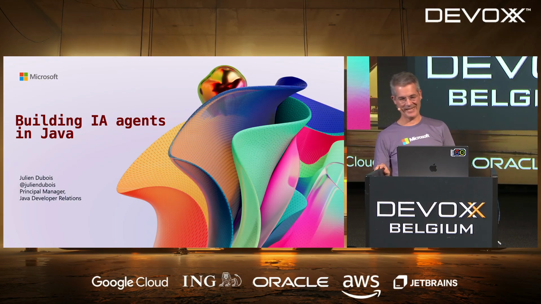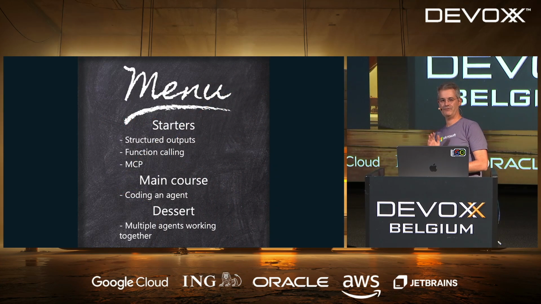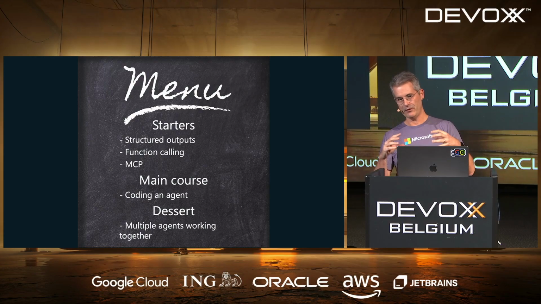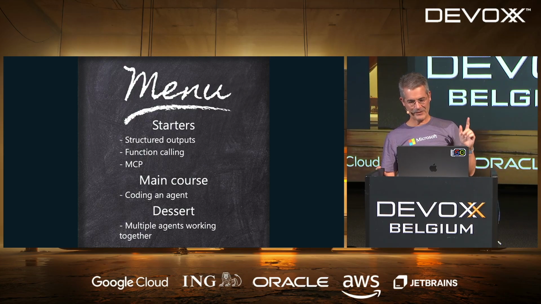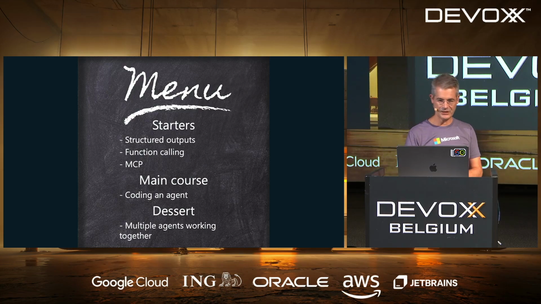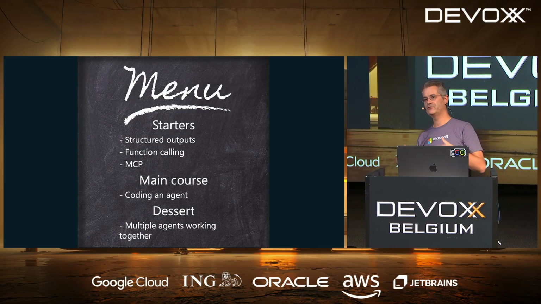So we're going to talk about AI agents in Java, including MCP. The menu for today: for starters, we'll talk about the building blocks for doing AI agents. We'll talk about structured outputs, function calling, and of course, MCP. The main course will be coding an AI agent using LangChain4j. And for dessert, we'll do something a bit more fun. We'll have multiple agents working together to do something interesting. You'll see we're going to do a party, and we'll bake an apple pie for our party with agents.